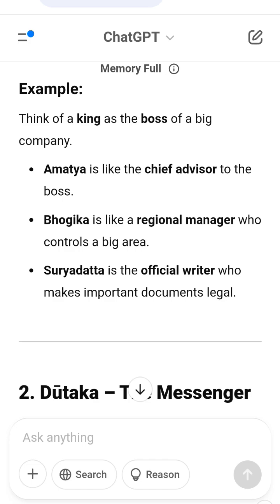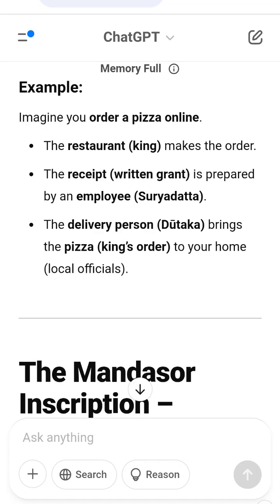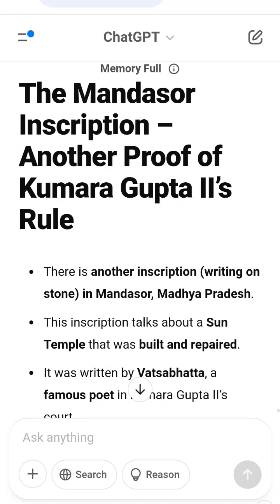1. Kumaragupta II was a real emperor at that time. 2. His power was recognized in Malwa, central India. 3. He had great poets like Vatsabhata in his royal court. 4. People still followed his rule and mentioned him in important inscriptions.